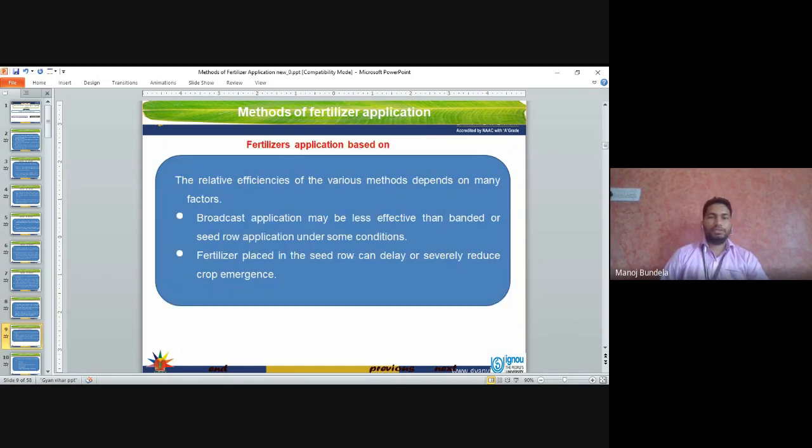The relative efficiency of various methods depends on many factors. Broadcasting application may be less effective than banded or seed row application under some conditions. Fertilizers placed in the seed row can delay or severely reduce crop emergence.